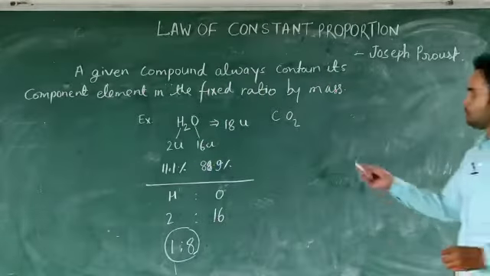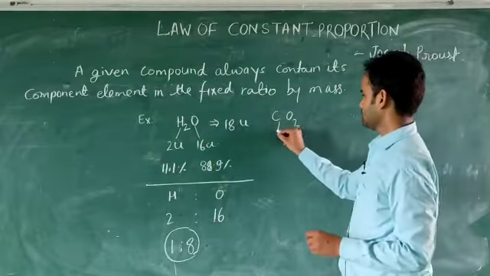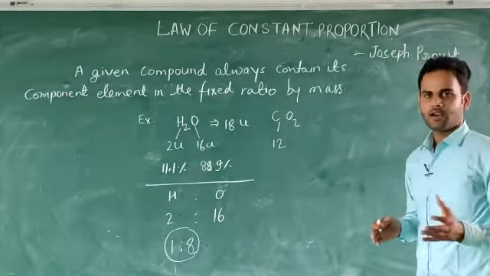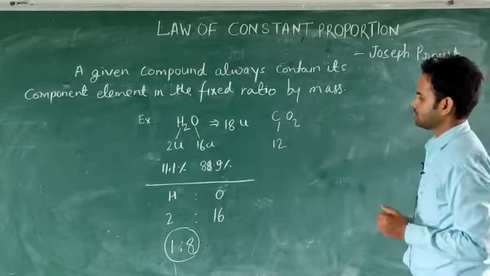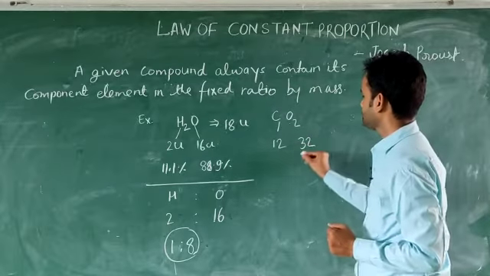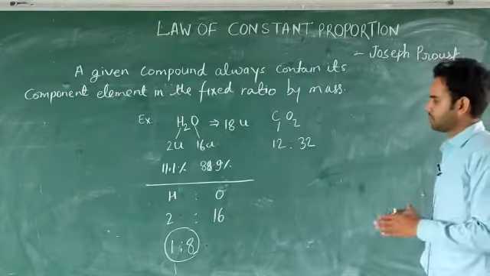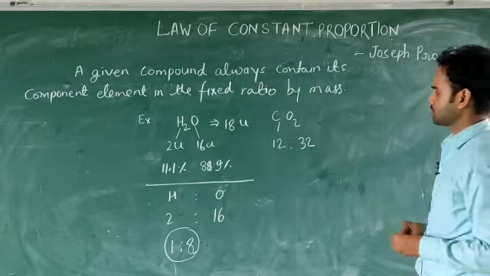If you talk about carbon dioxide, CO2, the mass of carbon is 12 and the oxygen mass is 16, and here there are 2 oxygen atoms, so it would be 32. So 12 to 32 is the ratio of carbon and oxygen in this compound.